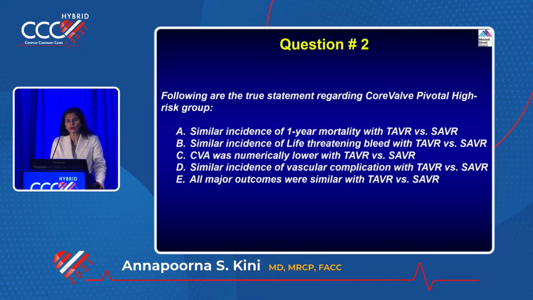Following are the true statements regarding the CoreValve pivotal trial. High risk. So you have to know how the trials happened. First was extreme risk, right? Then high risk, then intermediate risk, then the low risk. So they just moved down. So similar incidence of one-year mortality, TAVR versus SAVR, true, right? Incidence of life-threatening bleed with TAVR versus SAVR.